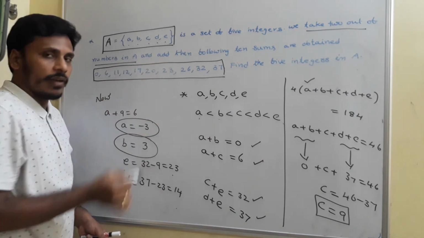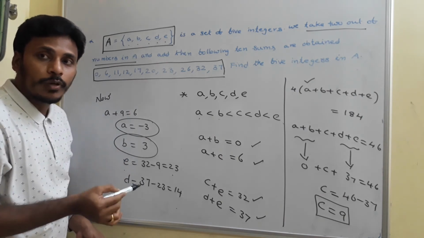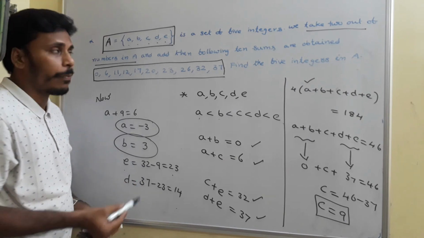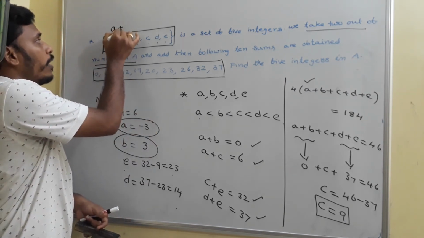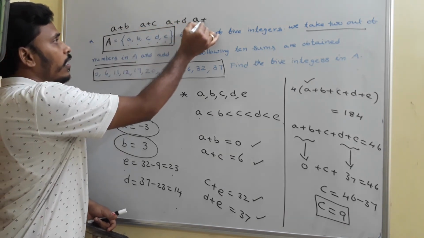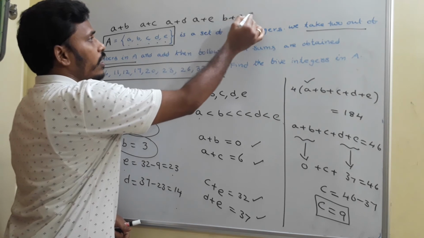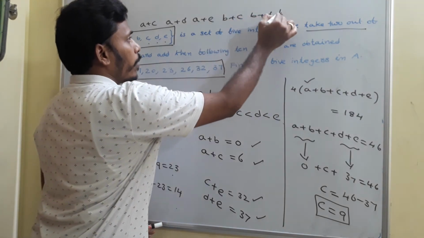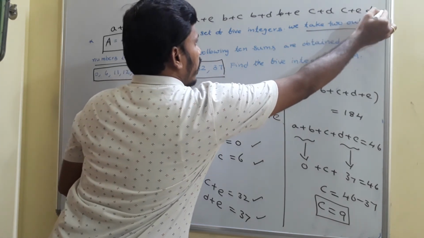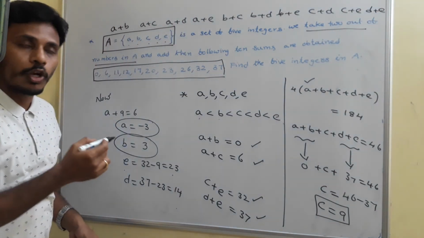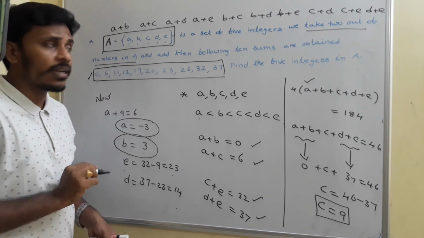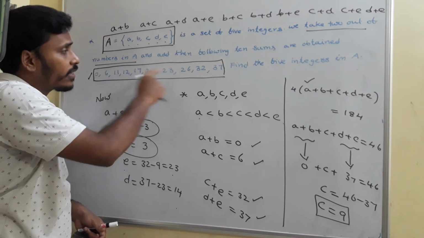Once again, just look at the problem. 5 integers are given, and if you take any 2 numbers out of these 5, 10 possible combinations will happen. And what are those 10 possible combinations? A plus B, A plus C, A plus D, A plus E, B plus C, B plus D, B plus E, C plus D, C plus E and D plus E. These are the 10 possible combinations, and these are the 10 numbers as given.